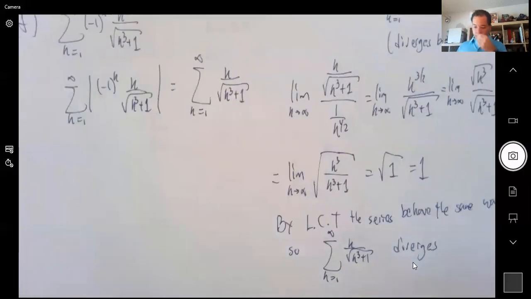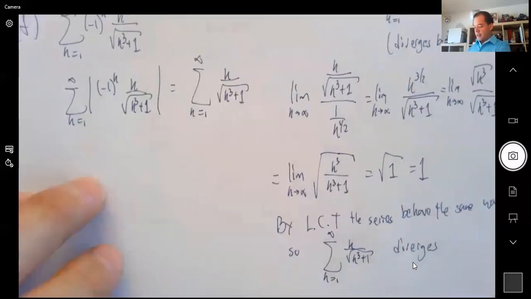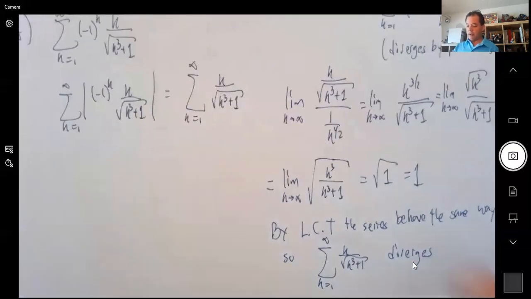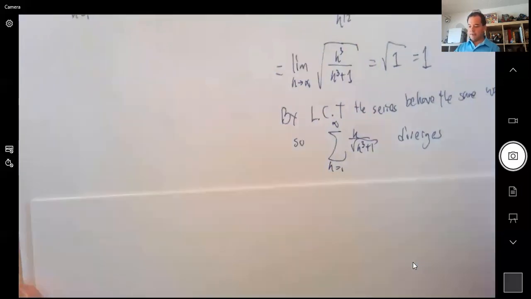Okay, good. So now we need to try the one with alternating signs. Get more paper to see if that one converges, and for that we use the alternating series test. So then to do the regular one, we try the alternating series test.